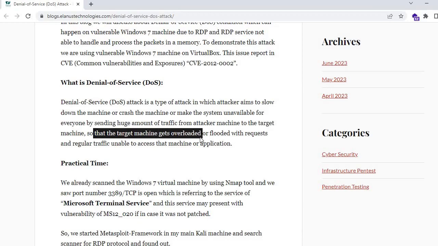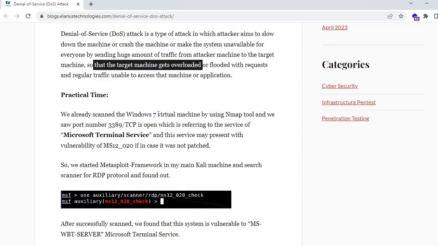When we send such a huge amount of traffic, the machine is overloaded or flooded with requests, and regular traffic is unable to access that machine. It is simple and straightforward. The target can be a machine, a web application, or any software. What is a distributed denial of service, called DDoS?